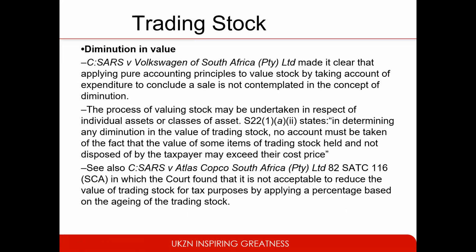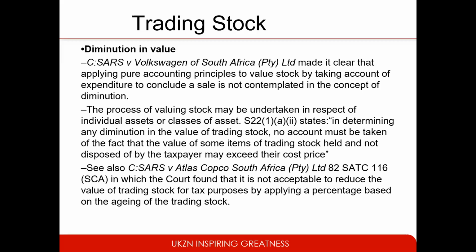In this case, the court made it clear that applying pure accounting principles to the value of stock, by taking account of expenditure to conclude a sale, is not contemplated in the concept of diminution. Also, the process of valuing stock may be undertaken in respect of individual assets or classes of assets. So section 22.1(a)(ii) states that in determining any diminution in the value of trading stock, no account must be taken of items of trading stock held and not disposed of by the taxpayer that may exceed their cost price. That should never be taken into account.